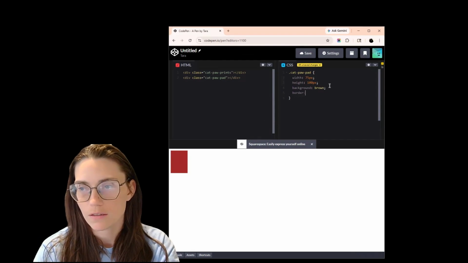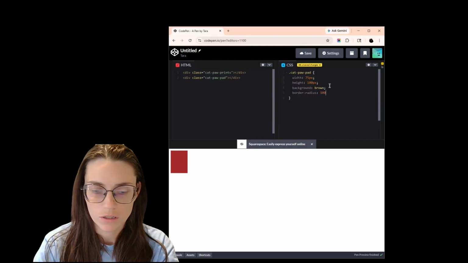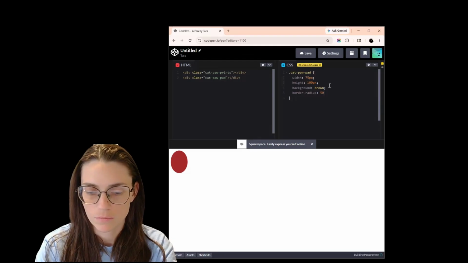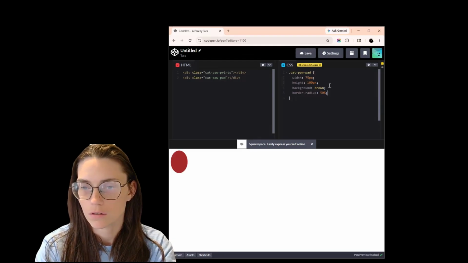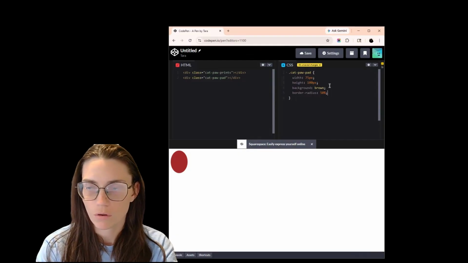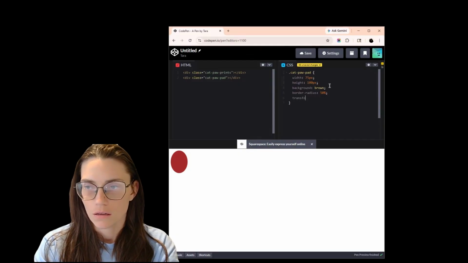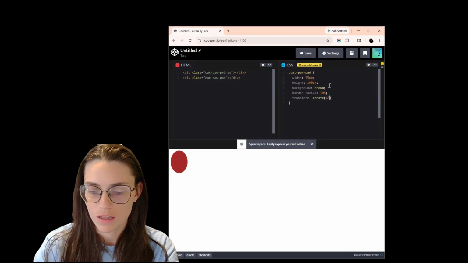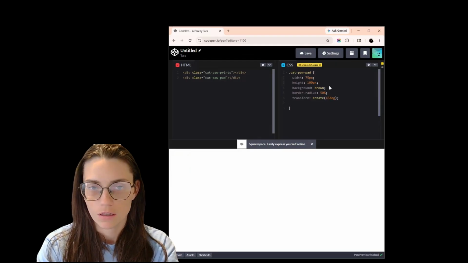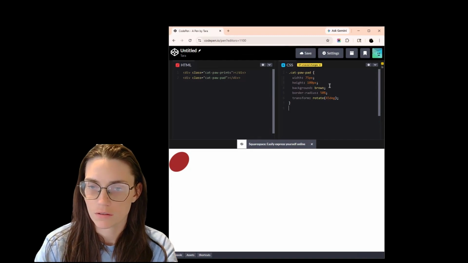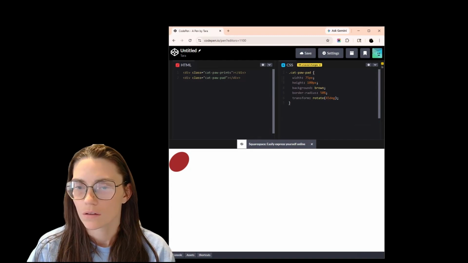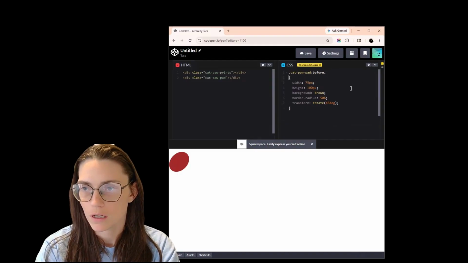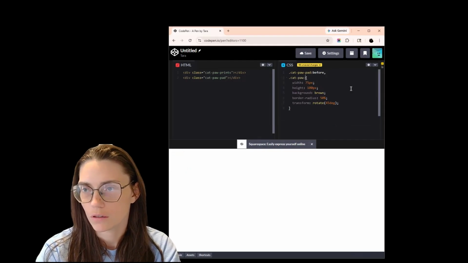So for our border radius, we're going to put 100%. This is 50%. Which will give us a perfectly round oval. Now we're going to want two of these. So we're going to rotate this one 45 degrees. And that gives us a perfectly slanted oval. So that gave us a slanted oval. Now we need to make two of them. So we need a before and an after.